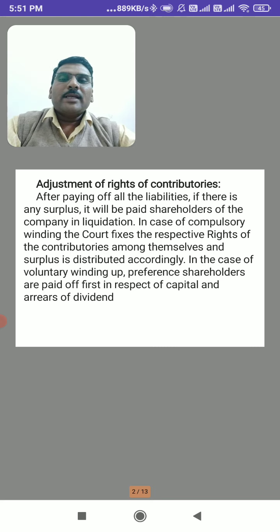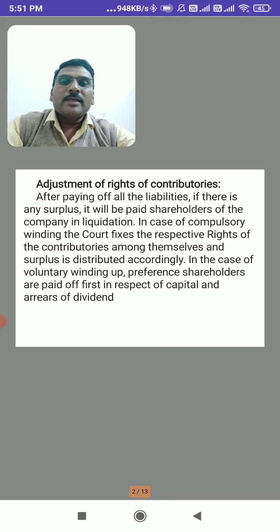Here we will study the adjustment of rights of contributories after paying off all the liabilities. If there is any surplus after paying off all the debts and liabilities, the question arises about the surplus. It will be paid to the shareholders of the company in liquidation.